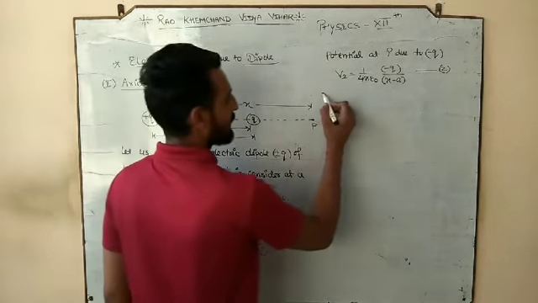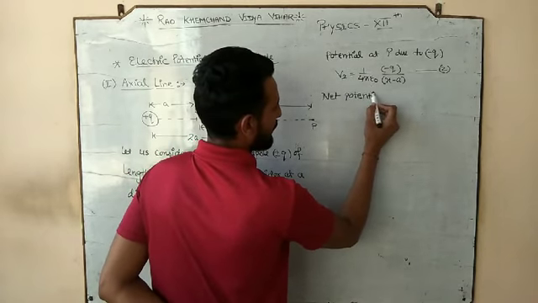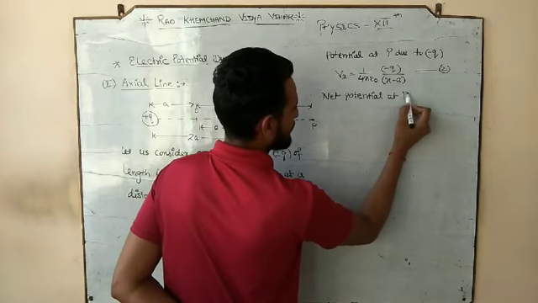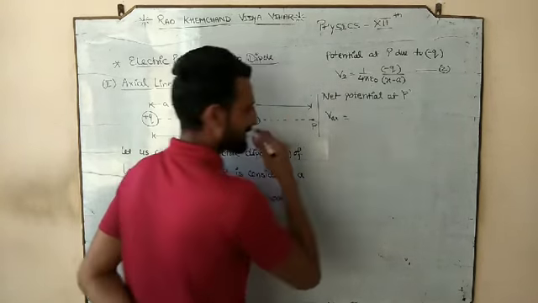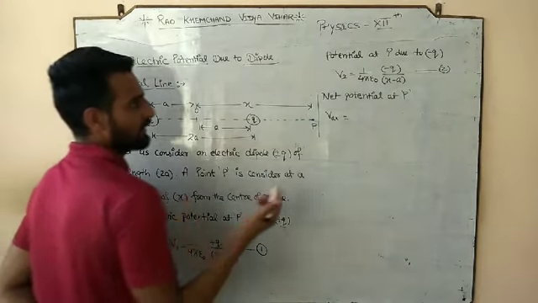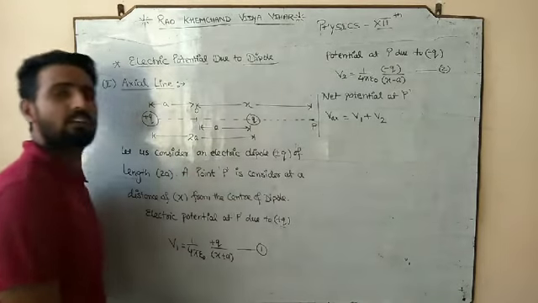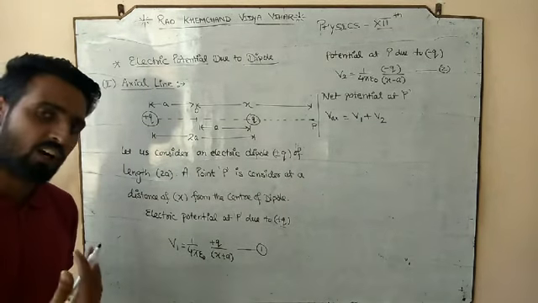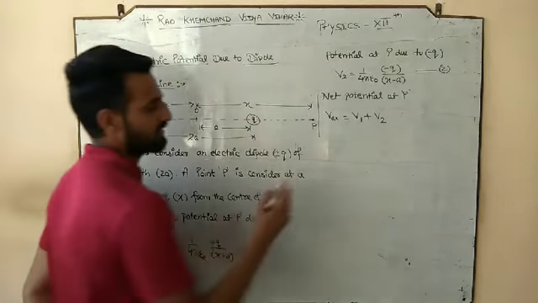Thus the net potential at P, V axial, because it is along the axis of the dipole. How many potentials do we have? Two. So what would be the net potential? V1 plus V2, because it is a scalar quantity and it will obey simple algebraic sum.